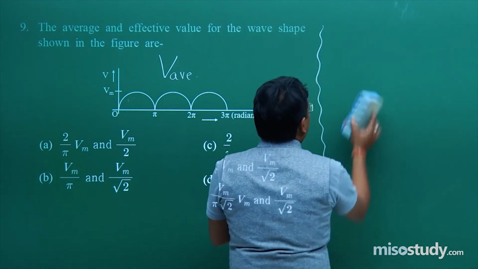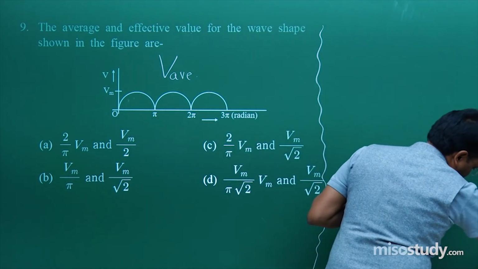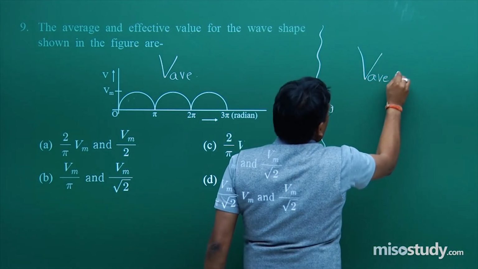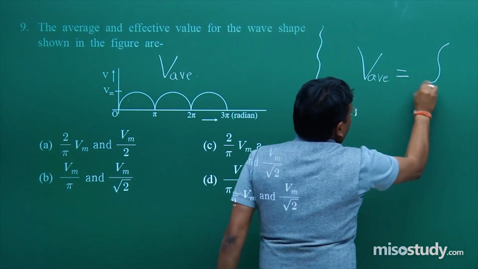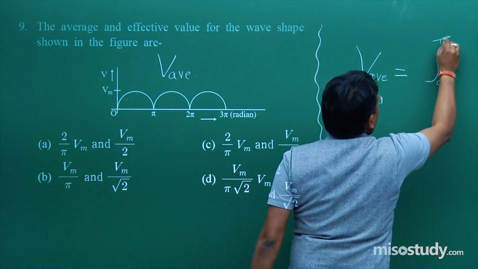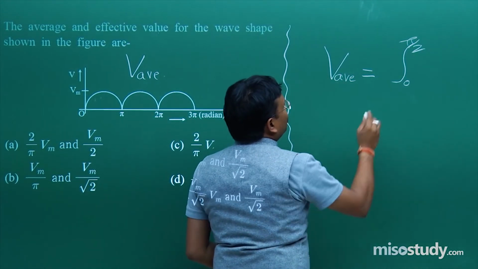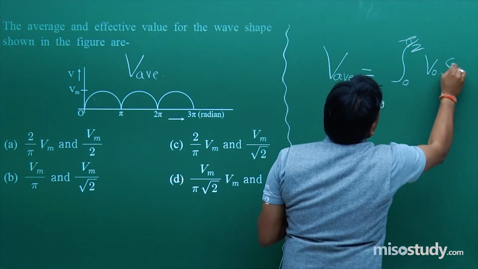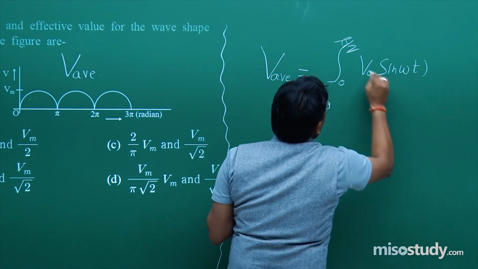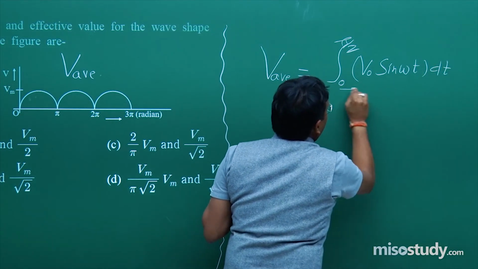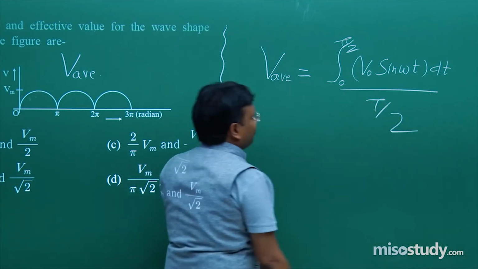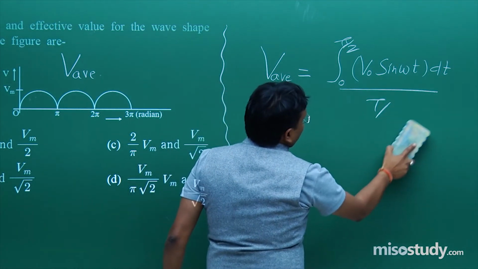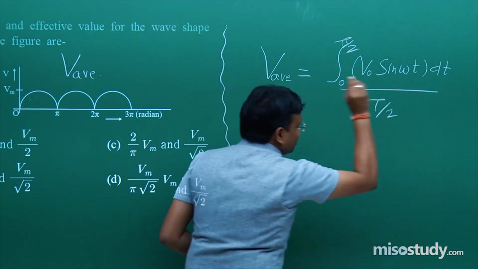So V average is equal to the integral from 0 to pi by 2, with 0 to pi by 2 as the limits, of V naught sine omega t dt, upon T by 2. Simply integrate it and solve it. This 2 is quite big, so let's make it this 2.